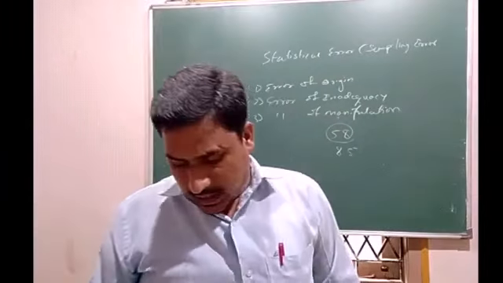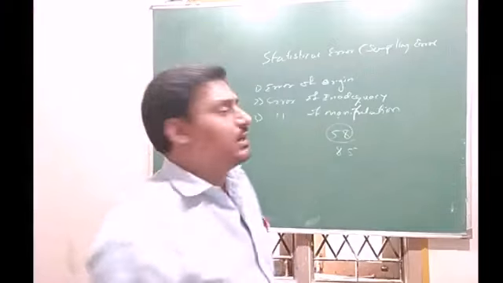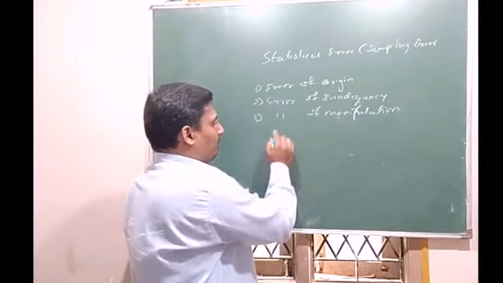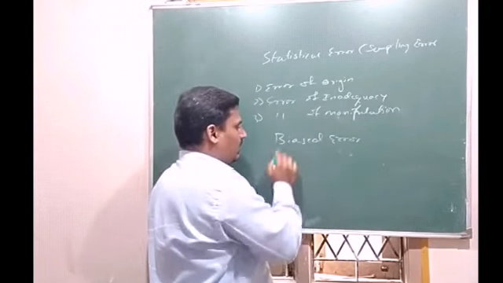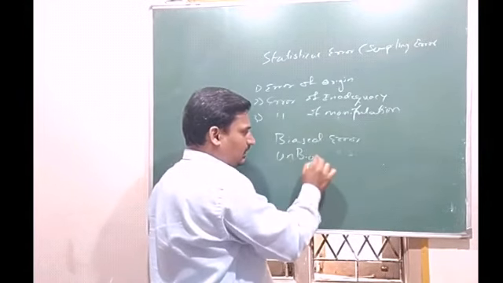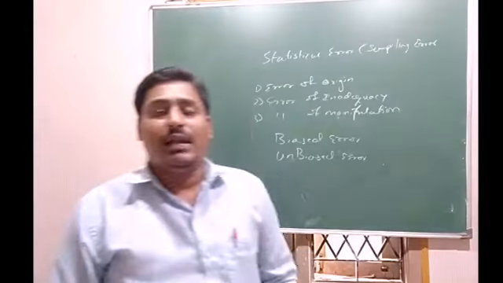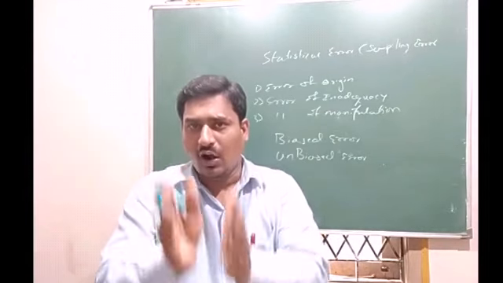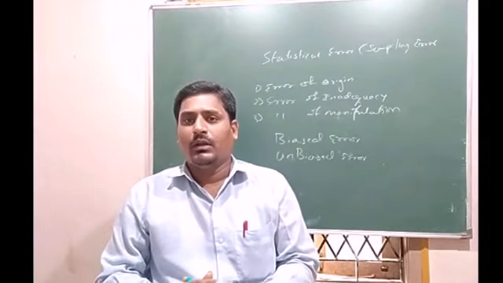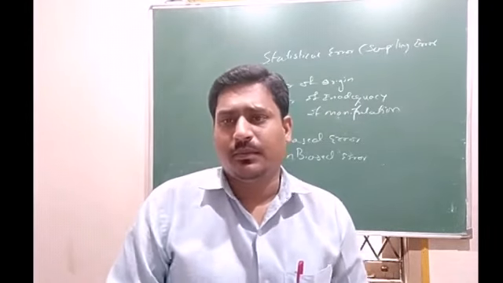Okay, and another one is there, biased error and unbiased error. So what is biased error? Biased means which is done purposefully. The person knows that the error is occurring.